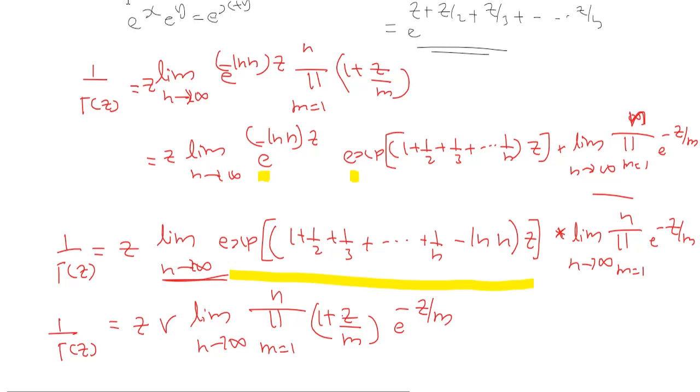Now, I have missed this 1 plus z by m term in this step. Each step I missed 1 plus z by m, so please write it here. Here also there will be a 1 plus z by m term. I forgot to write it here, and similarly that term will come here too. That is where I took this 1 plus z by m term from.